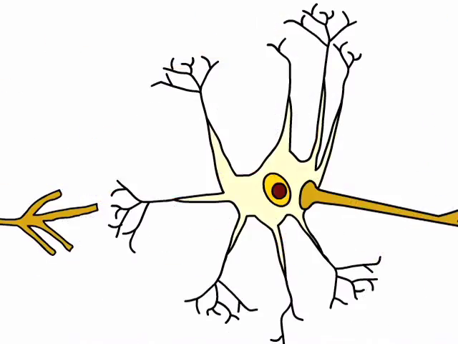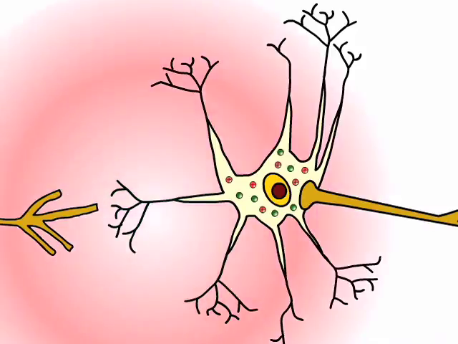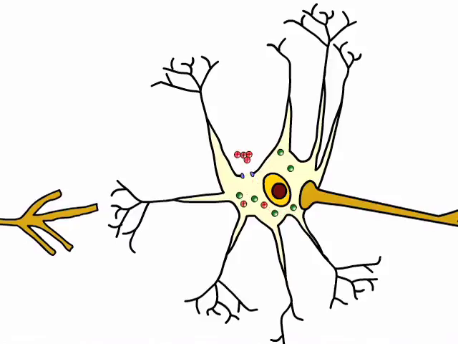Nerve cells may also be inhibited from firing. This occurs when a stimulus causes the cell to become more permeable to potassium, and positive potassium ions leave the cell. In this case, the inside of the cell becomes more negative, or hyperpolarized. Hyperpolarization prevents the nerve from firing an action potential.